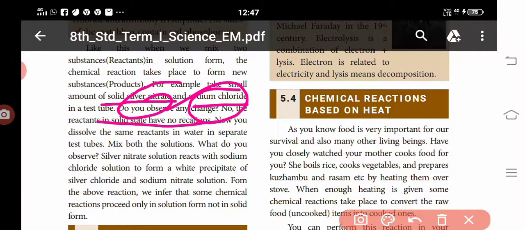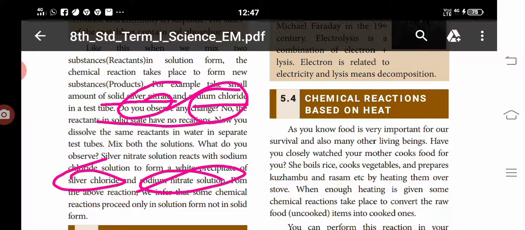Silver nitrate solution reacts with the sodium chloride solution to form the white precipitate, silver chloride, and sodium nitrate solution. A precipitate means a solid that is formed and settles.